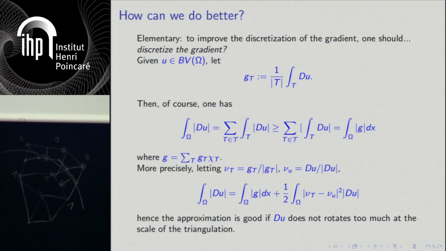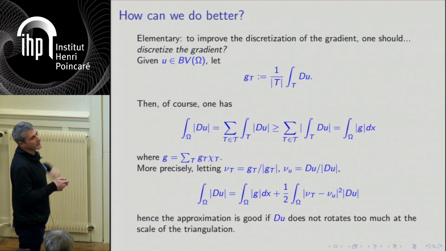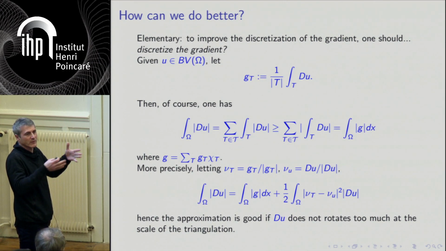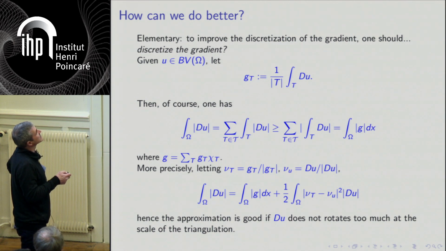So how can we do better? There is a very straightforward idea, but then we'll see that it's also a practical idea. The very straightforward idea would be to discretize directly the gradient so that you can get a better approximation. Instead of discretizing the function and trying to discretize the points, you just project your gradient. And why is it a good idea? Because if you project your gradient on what I call P0, so P0 is piecewise constant finite element, it means I average each gradient on each triangle or simplex in higher dimension.